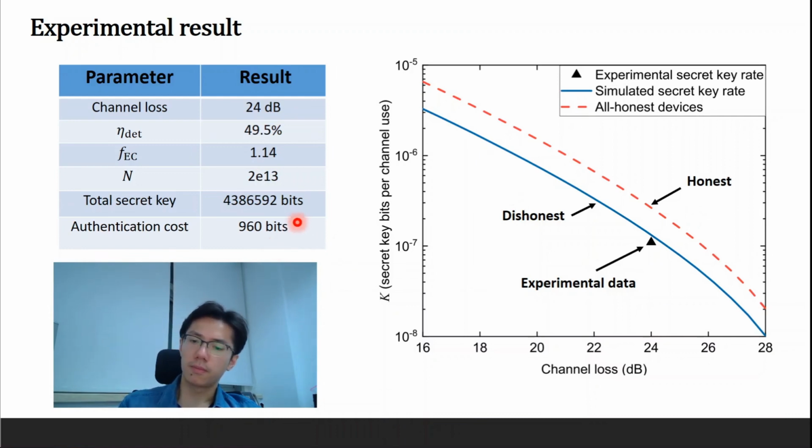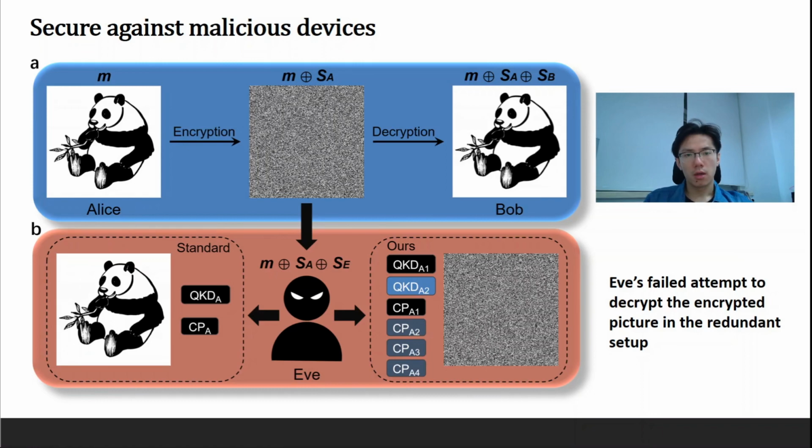Victor said before. To finish, in this slide, we give a simple comparison of Bob's and Eve's attempts to decrypt a message encrypted with our output key. In the blue figure, Alice encrypts a grayscale image of a panda with a final key and a one-time pad encryption scheme, and Bob decrypts the image correctly using his final key. The red figure shows Eve's failed attempt to decrypt the encrypted image.